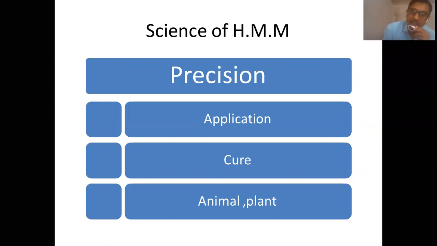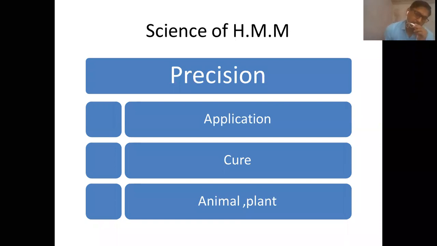So as homeopathic materia medica can be precisely applied to the diseased human being, we can also say it is a science. And this application results in cure, and therefore it is also a science.